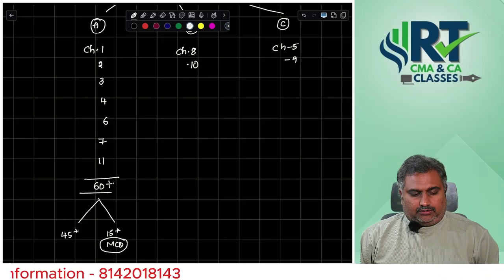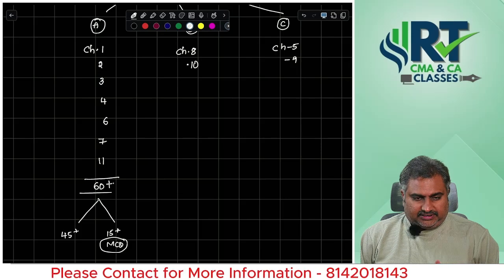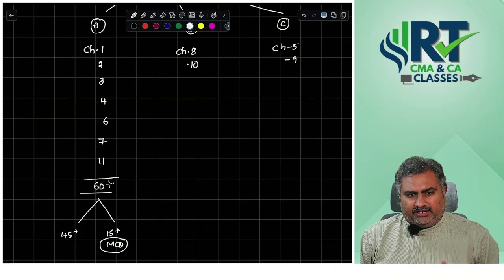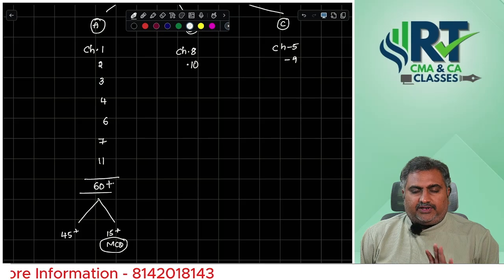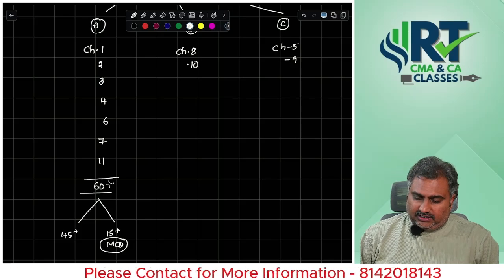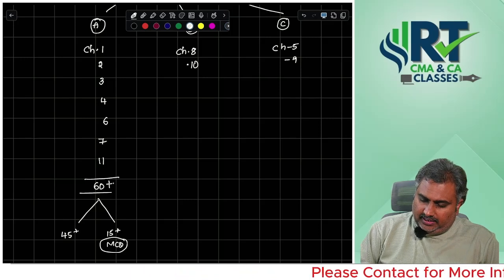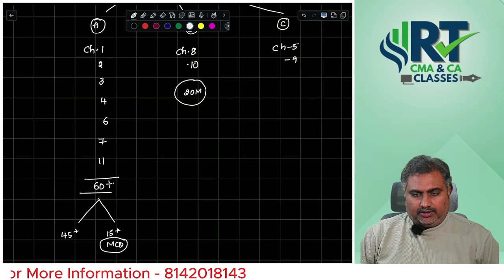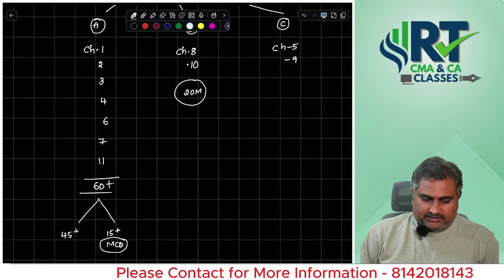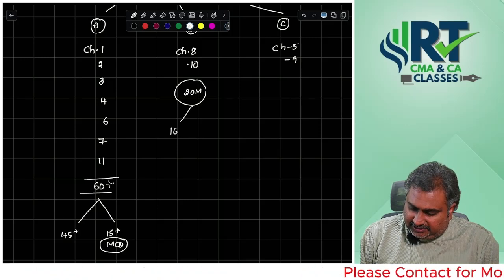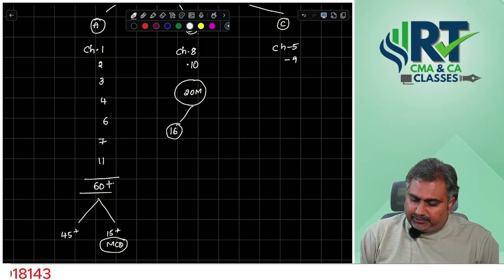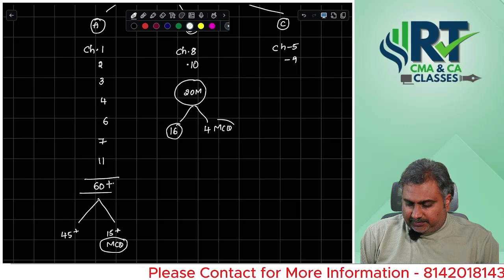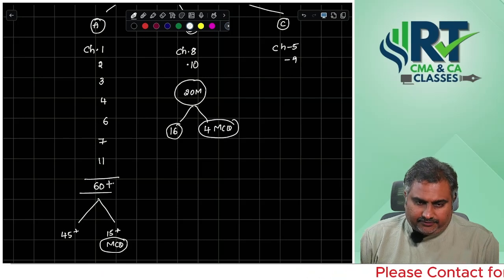So 45 plus marks out of 60 plus you can expect in descriptive mode, and 15 marks of MCQs from category A. From category B you can expect 20 marks. Under that, 16 marks you can expect in descriptive mode, and 4 marks of MCQs from category B.